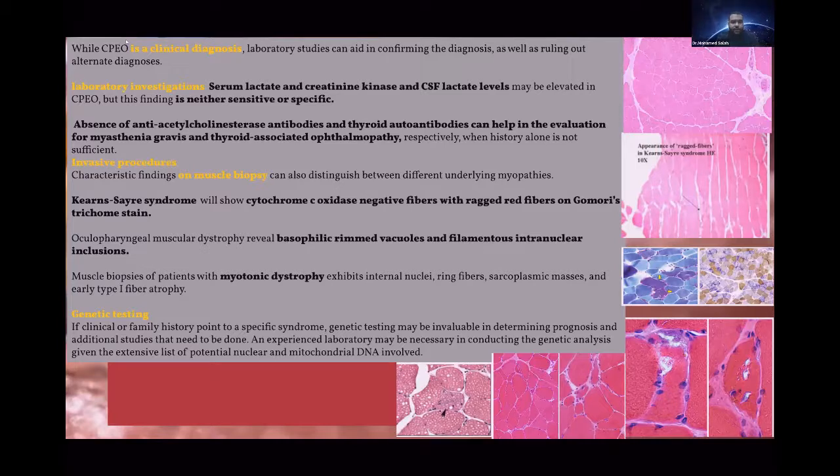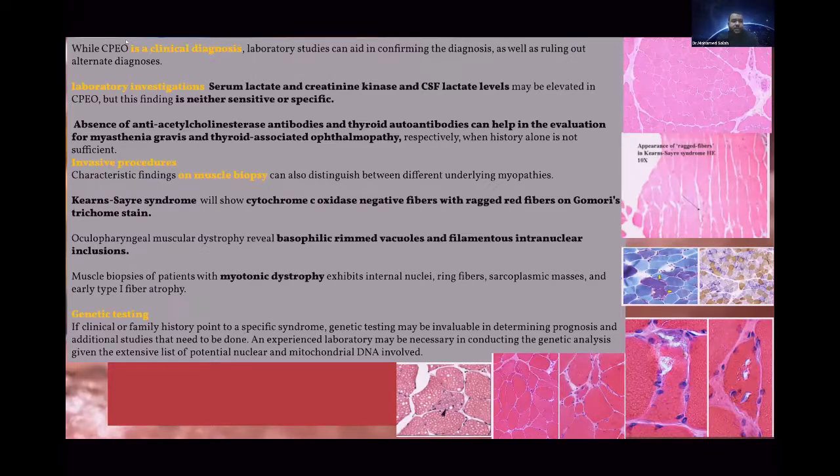Also, the absence of anticholinesterase antibody and thyroid autoantibody helps in the evaluation of a patient with myasthenia gravis or thyroid disease. In our patient, we made a test for anti-acetylcholinesterase. But about thyroid, long-standing thyroid cases can be associated with fibrosis of the muscle, and it can give a picture that looks like chronic progressive external ophthalmoplegia, but usually it's associated with lid retraction. In our patient, there is ptosis, and severe ptosis.